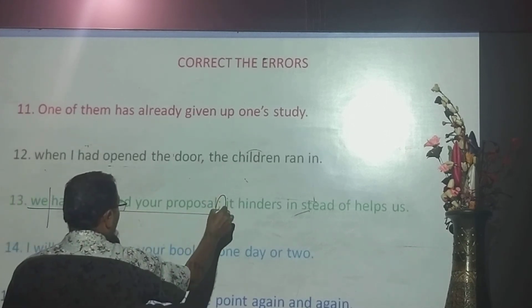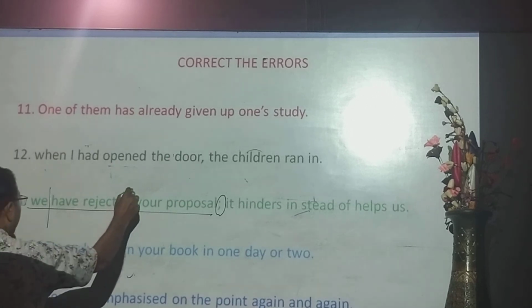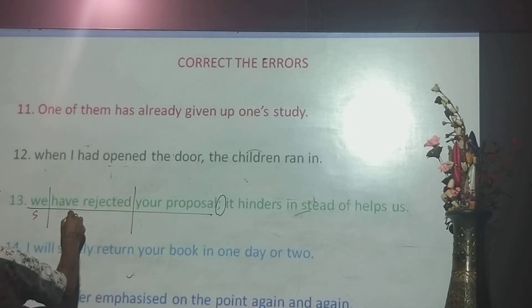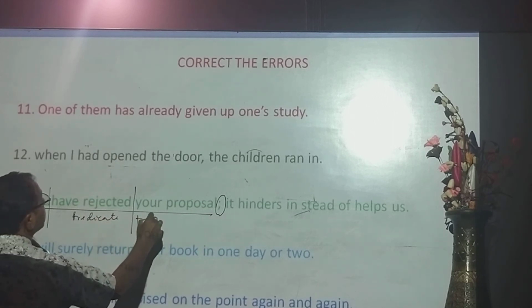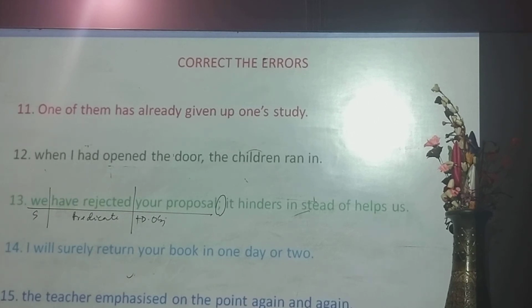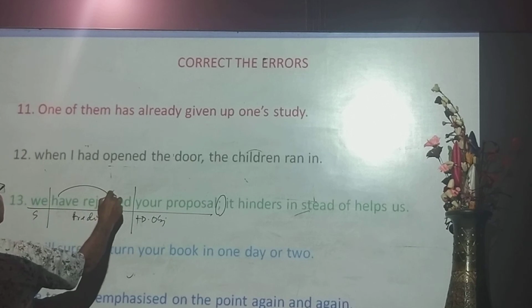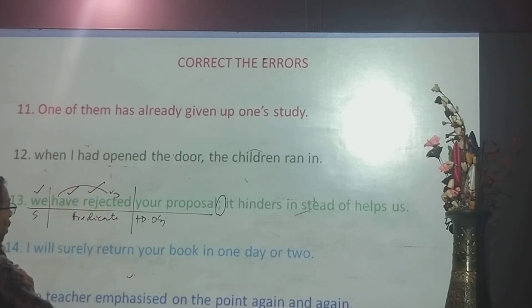You know, the semicolon mark joins coordinate clauses. We have rejected: it is subject, predicate, with a direct object. We have rejected your proposal. Okay, and have is followed by V3, and that is also correct. According to the subject, have is used. This part is correct.